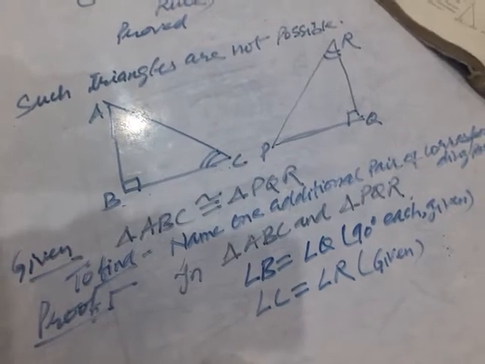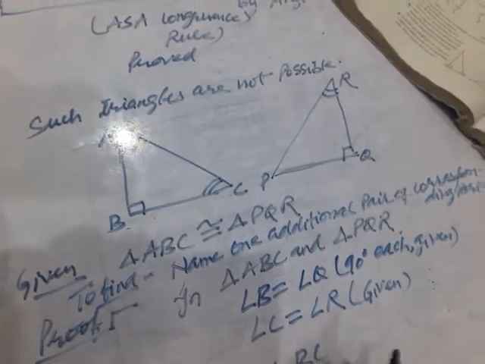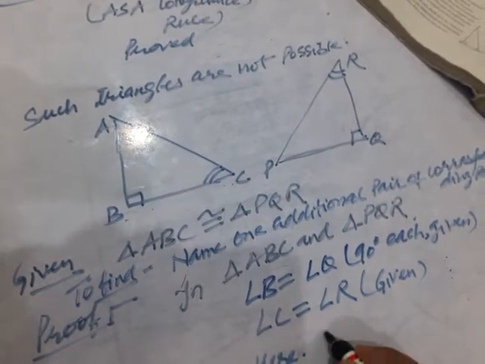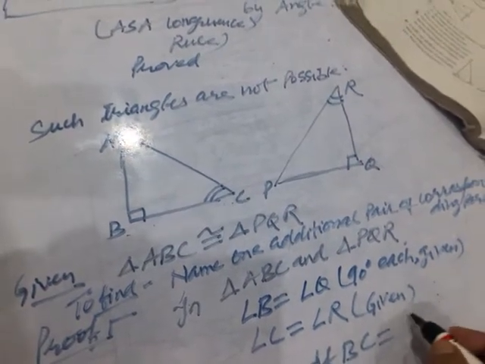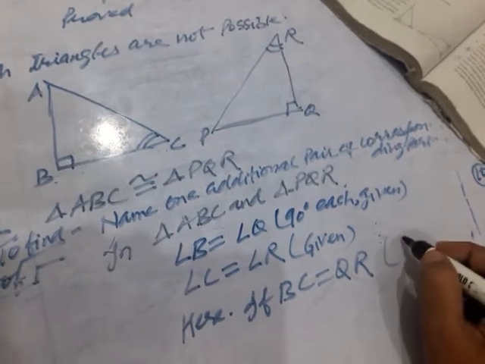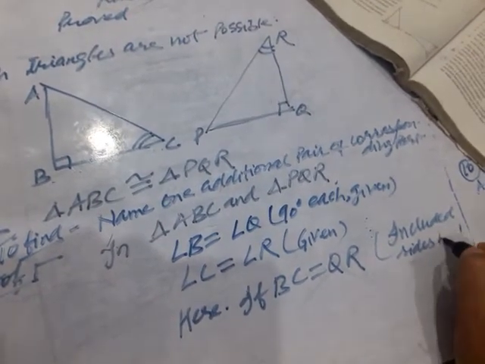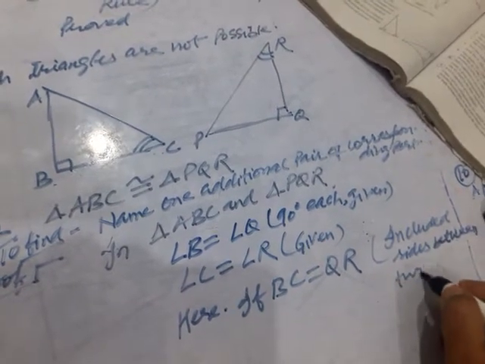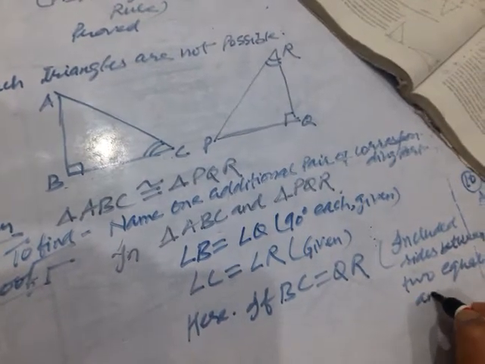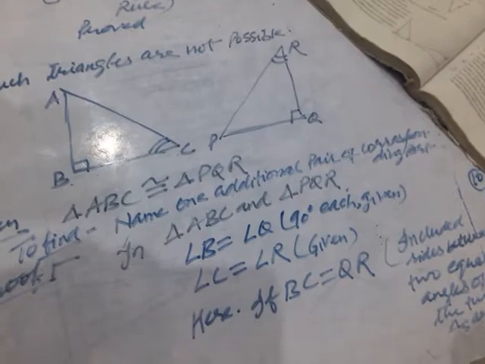Here, if BC equals QR, then why BC equals QR? The included sides between two equal angles of the two triangles are equal.